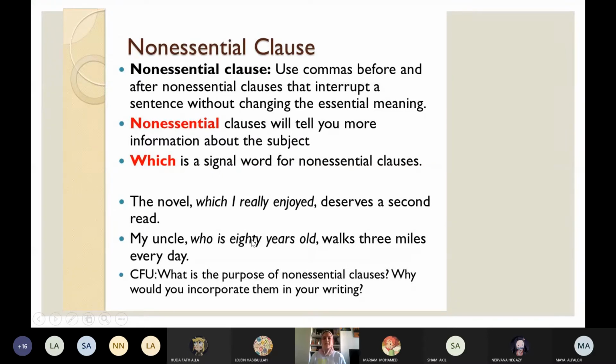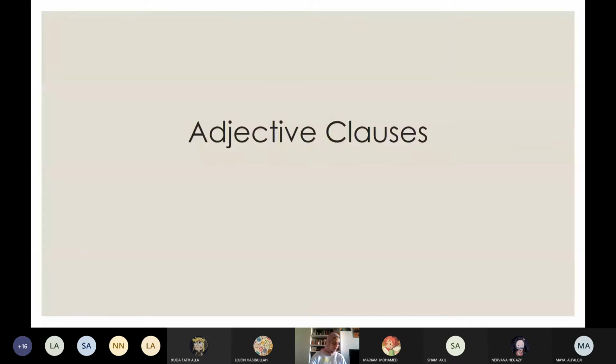So clauses add extra information to the sentence. When it's essential, it tells me which one and it's important. When it's non-essential, it is not important. Here. Okay, we are running out of time, so I will explain the adjective clause, and tomorrow we will solve together before the literature.